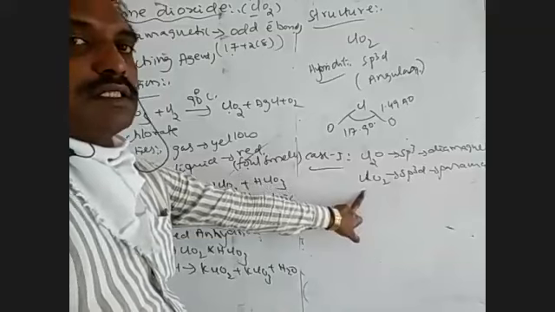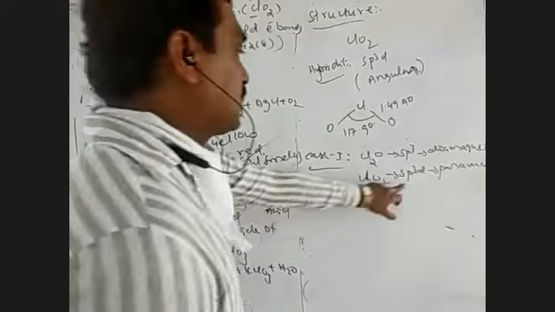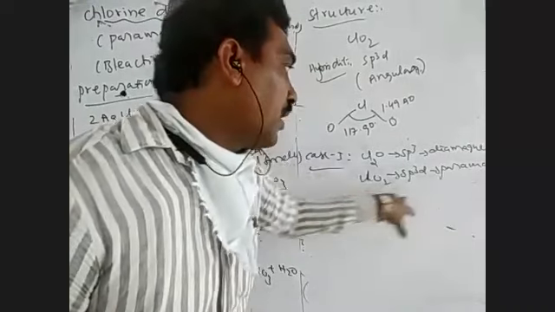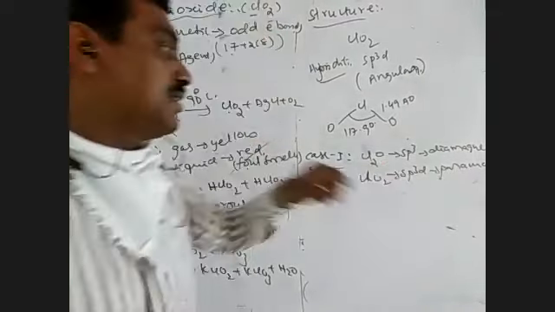For ClO2, hybridization is not obtained by direct calculation. It is obtained from the excited state. So it is sp3d, the shape of the molecule is angular, and the magnetic property is paramagnetic. Cl2O is a diamagnetic oxide and ClO2 acts as a paramagnetic oxide only.